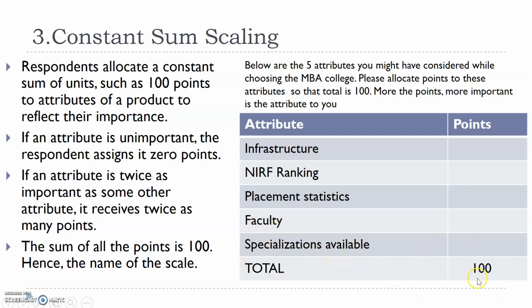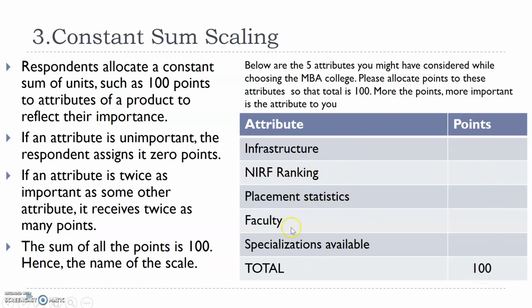So I'll ask those students to give each of those attributes certain points depending upon your liking, or depending upon how important that parameter is to you to make that choice, right? Whichever parameter is most important to you will get the highest points. But ensure that once you add those points, the total cannot exceed 100. The total has to be 100.